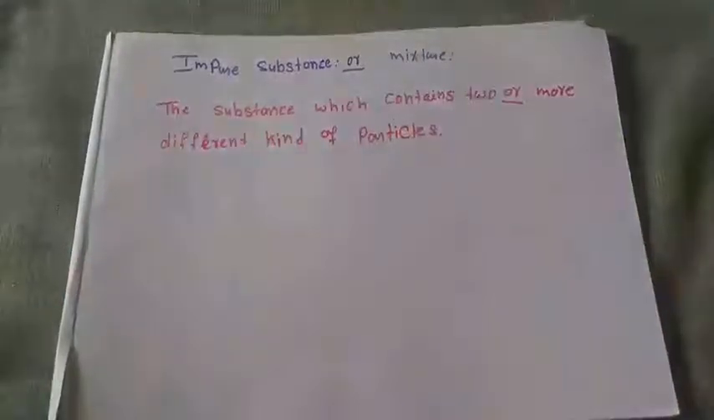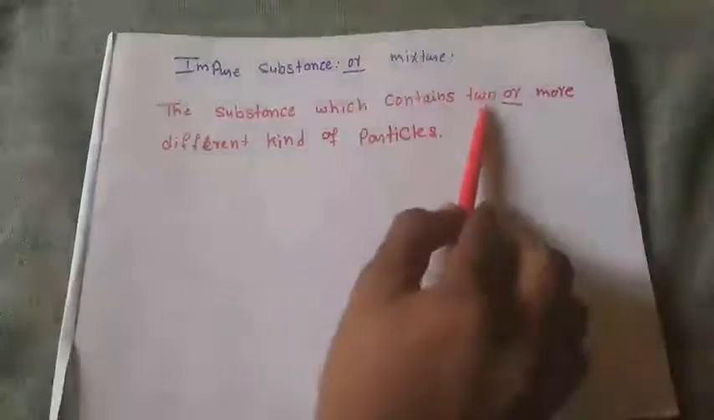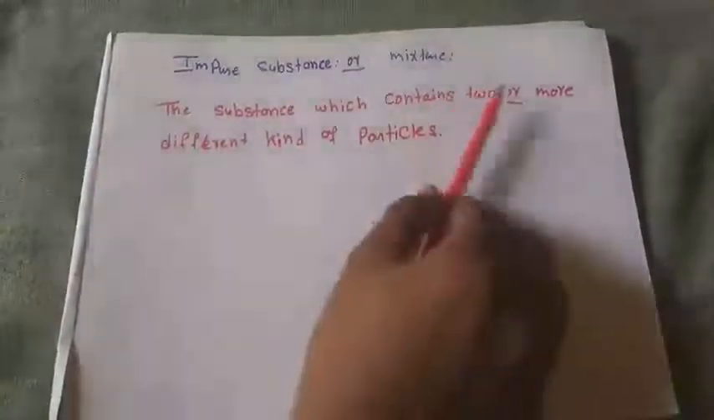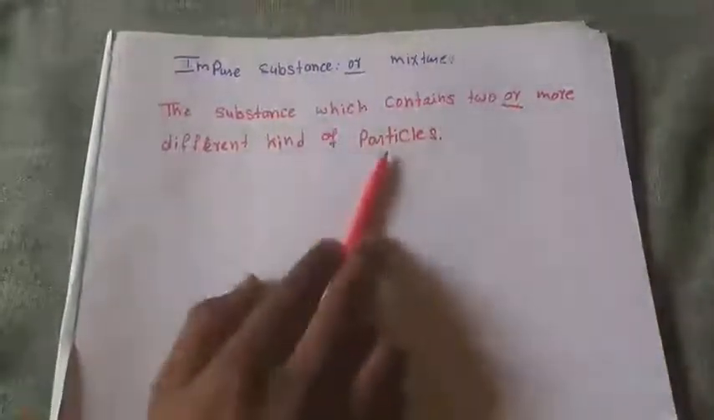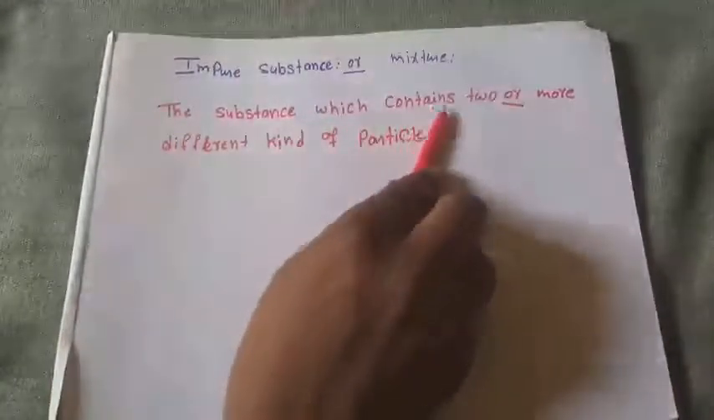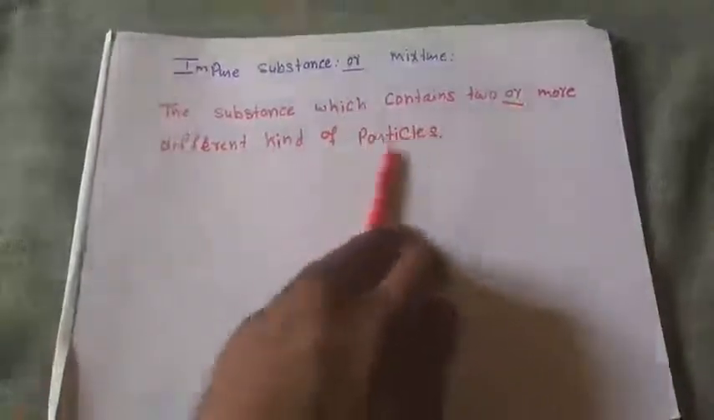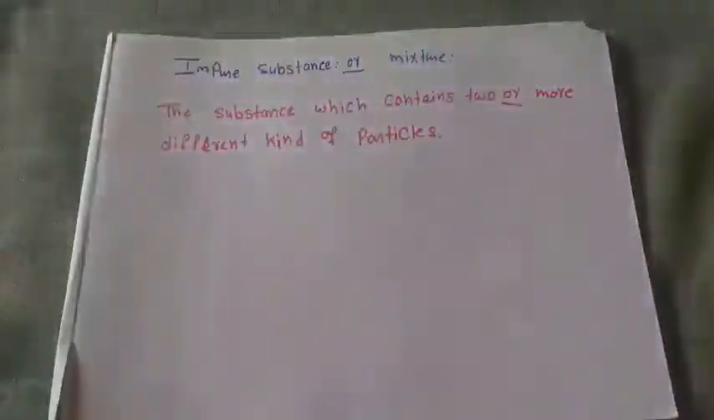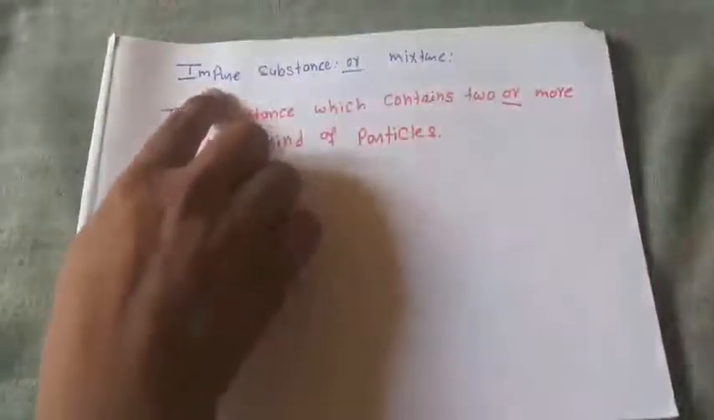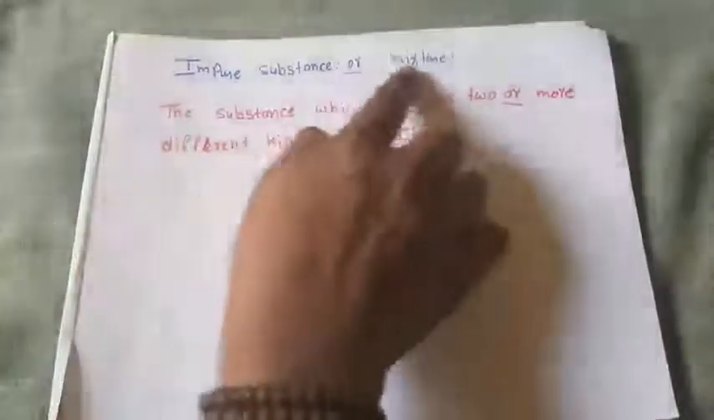Okay, the substance which contains two or more different kinds of particles, we can call it an impure substance or a mixture. Most of the matter present around us is an impure substance or a mixture.